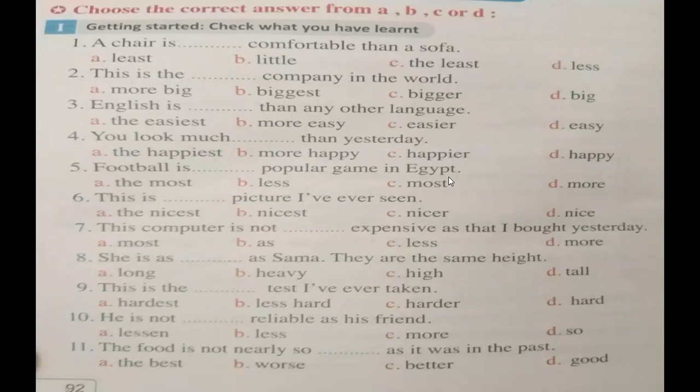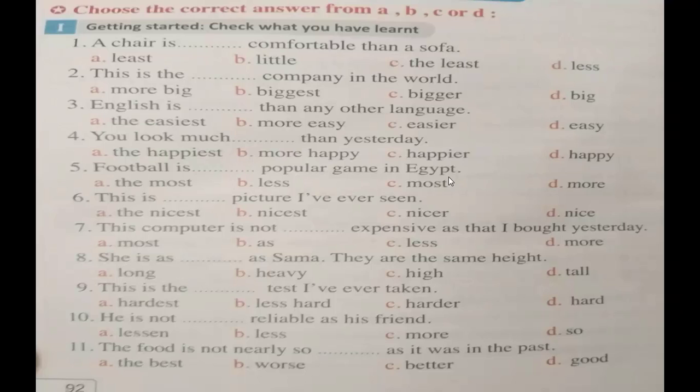This is ___ picture I have ever seen. The nicest, nicest, nicer, nice. So the right answer will be number A. This is the nicest picture I have ever seen. This computer is not ___ expensive as that I bought yesterday. Most, as, less, more. The right answer will be number B. This computer is not as expensive as that I bought yesterday.